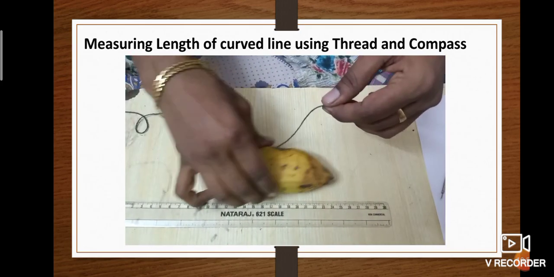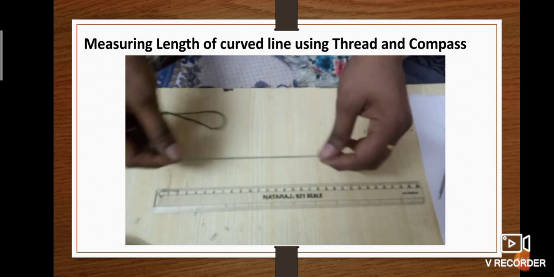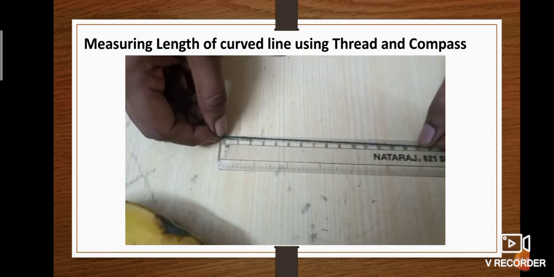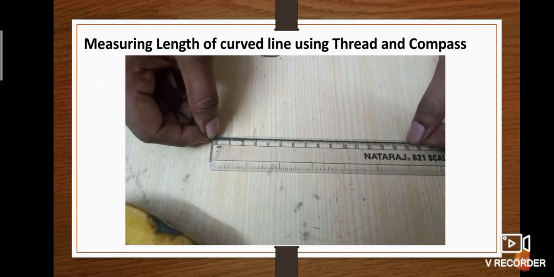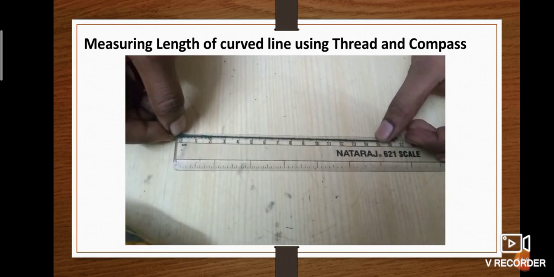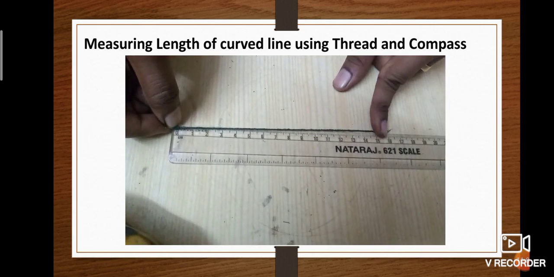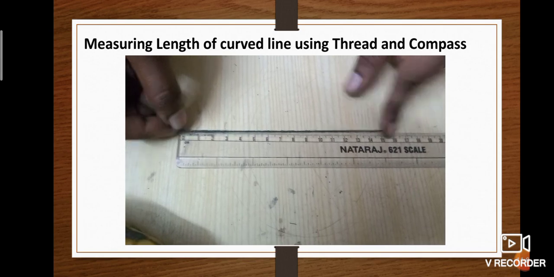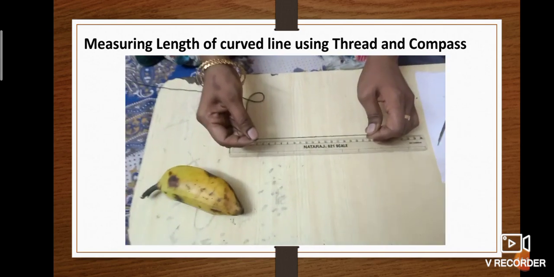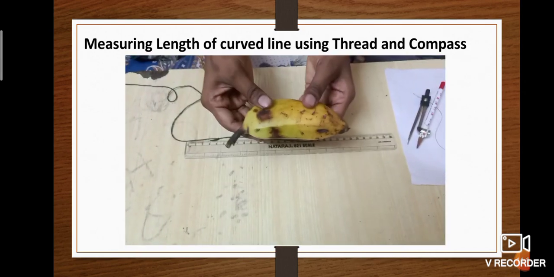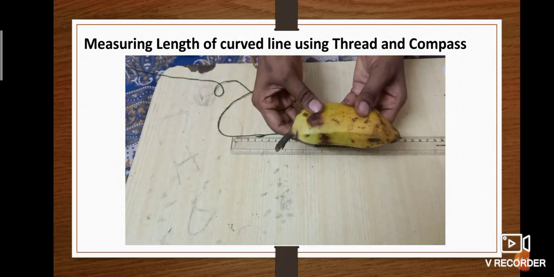Then keep the thread on the scale, with one knot at the 0 mark and the other knot at 16 centimeters. So the length of the thread is 16 centimeters and the length of the banana is 16 centimeters.